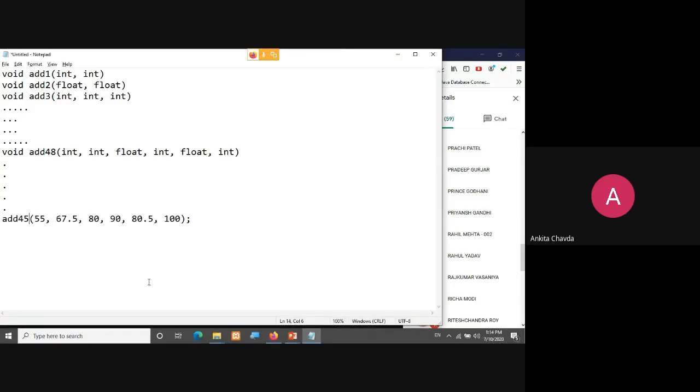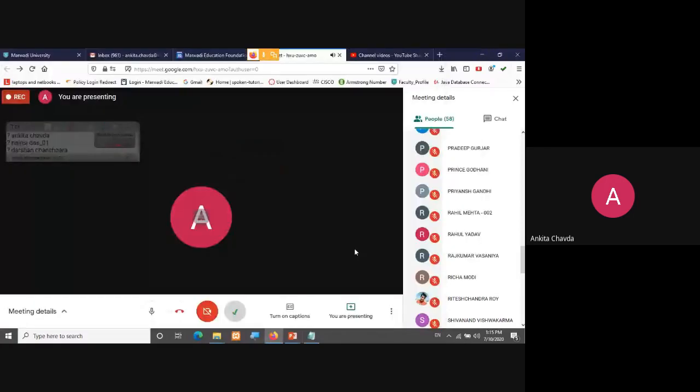For example, this is only my function. So I need to check it every time. Whenever I'm calling these 50 functions, I need to check each and every time what is the name of this addition if I am having such a kind of data type. Are you getting my problem? Then I'll give you the solution. Yes or no? Anyone can unmute and answer.